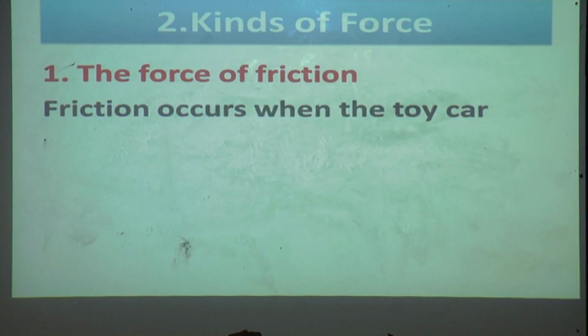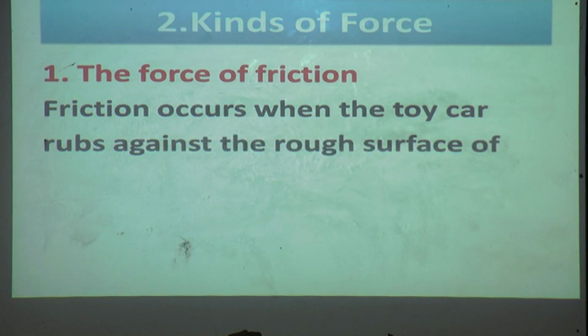Friction occurs when the toy car rubs against the rough surface of the carpet. Our carpet is a little bit rough, so friction occurs between the toy car and the surface of the carpet, so it will stop.